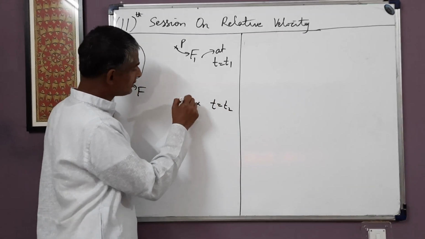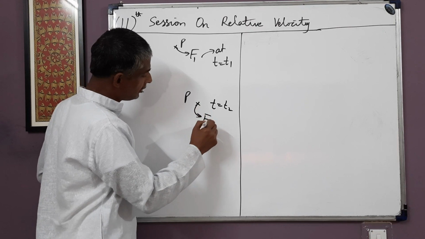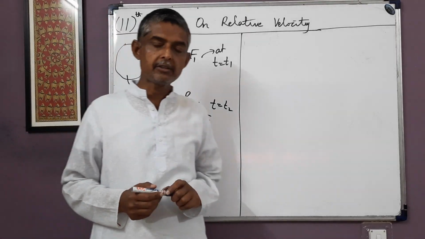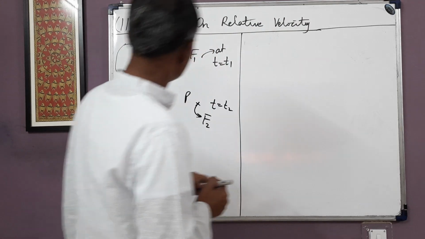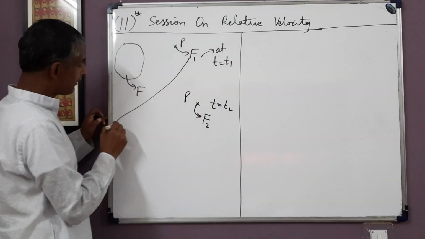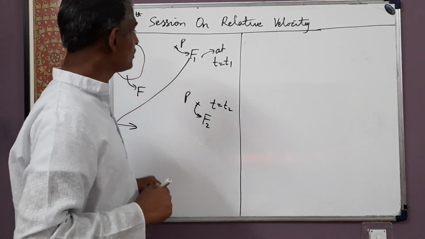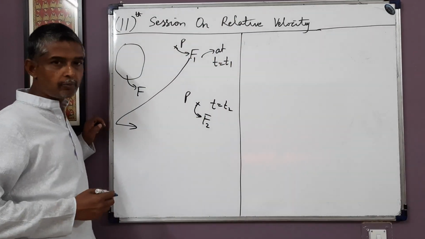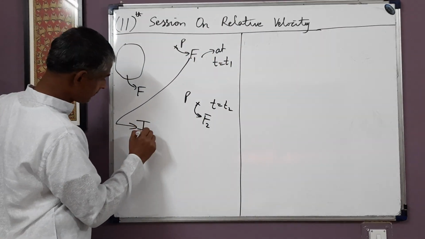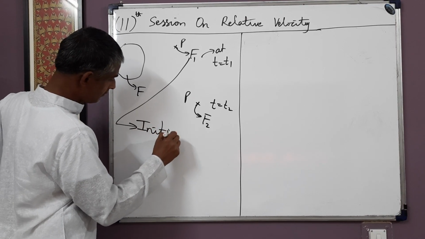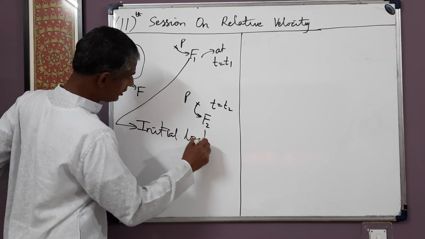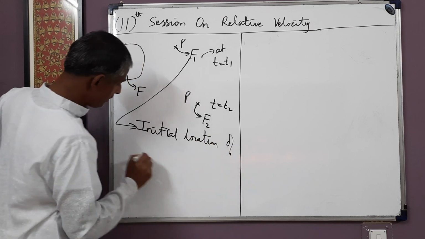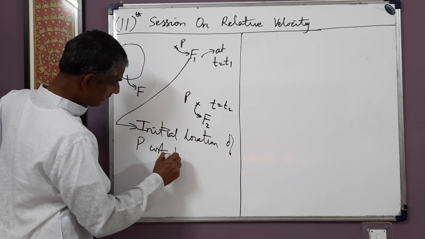At t = t2, the same point P occupies location F2 of frame F. So this location F1, which point P occupies at the initial time instant t = t1, will be called the initial location of P with respect to F